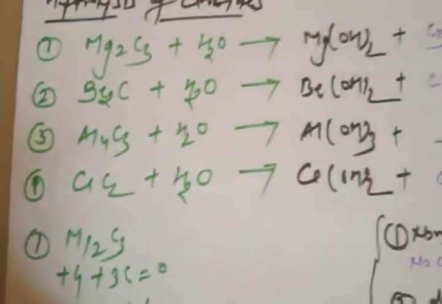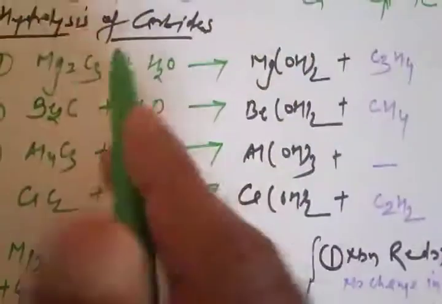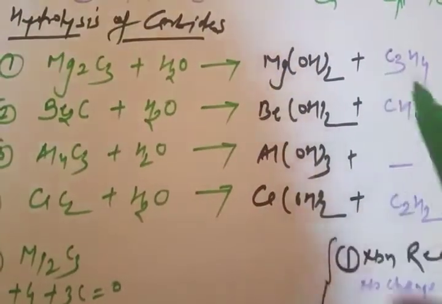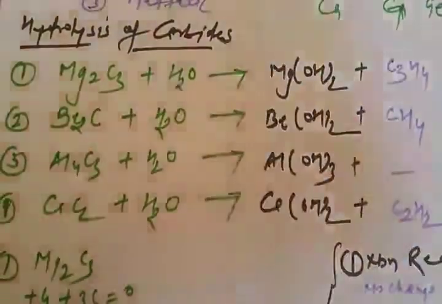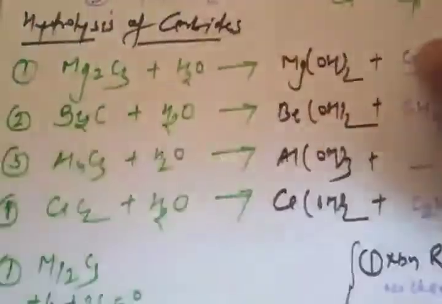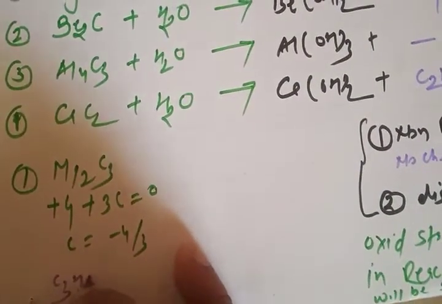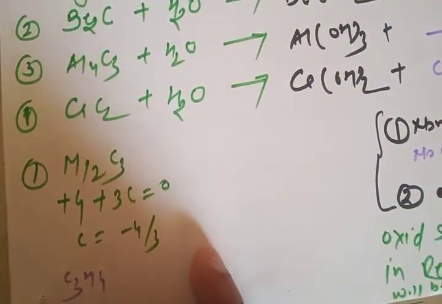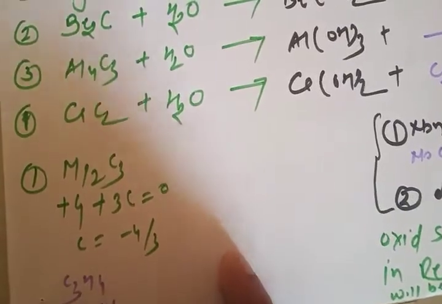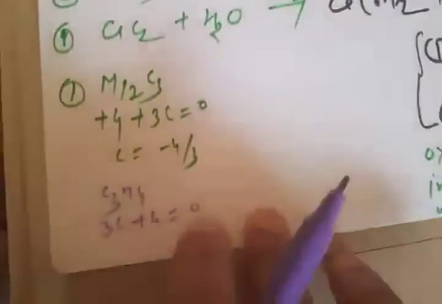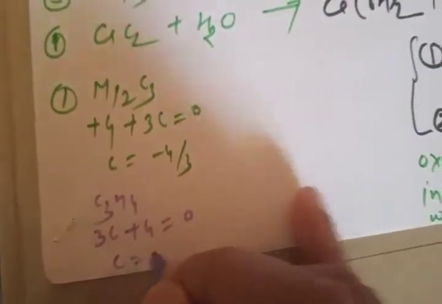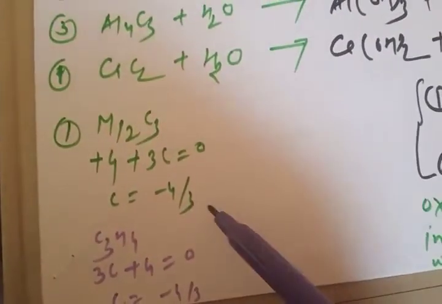Now we'll check the oxidation state in C3H4, because the product is C3H4. For C3H4, 3C plus 4 equals 0. So carbon will be -4/3. As you can see, both oxidation states are the same.